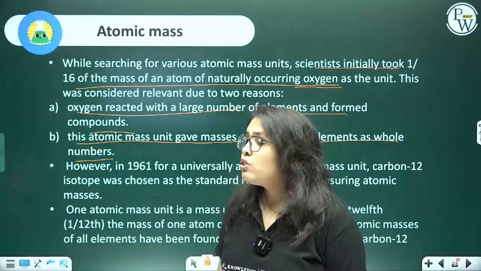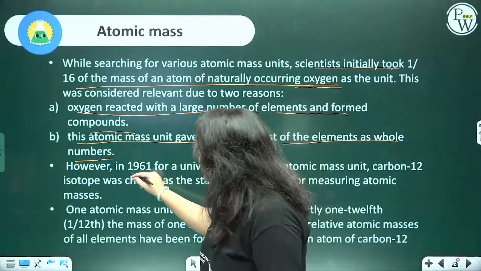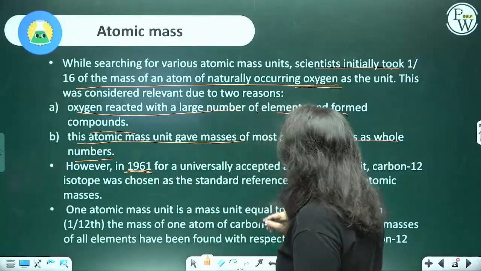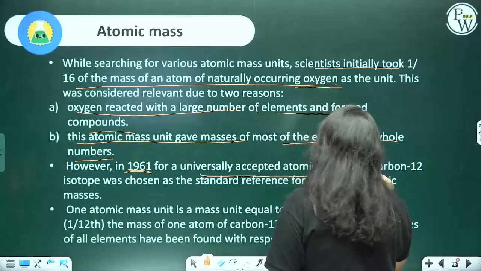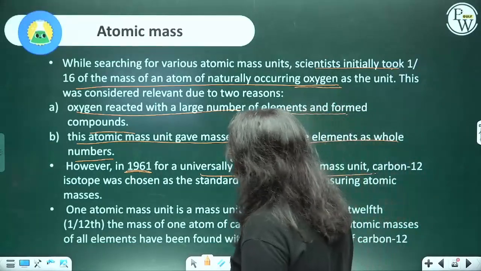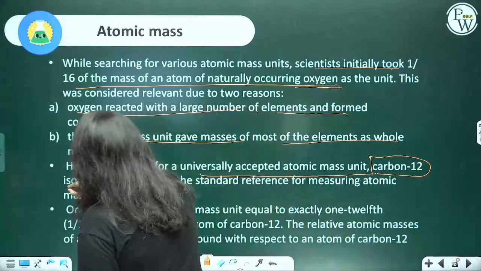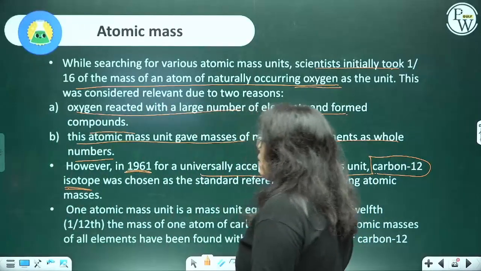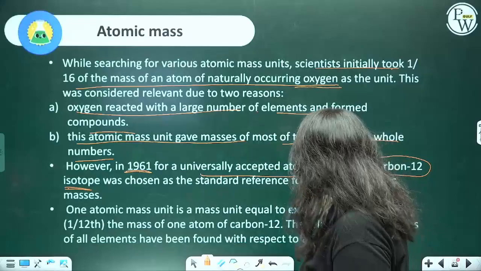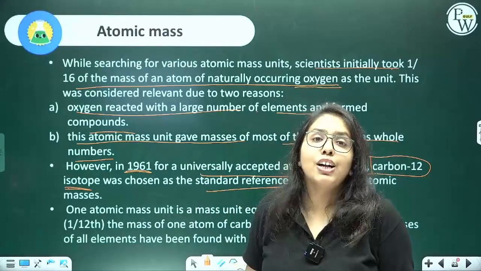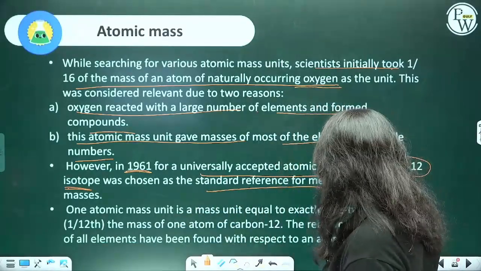So now what to do? In 1961, the universally accepted atomic mass unit, which one? Carbon 12 isotope was chosen as the standard reference for measuring the atomic mass.